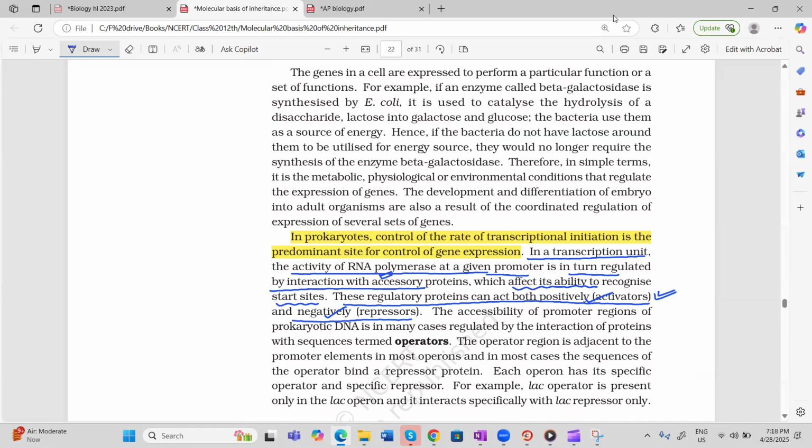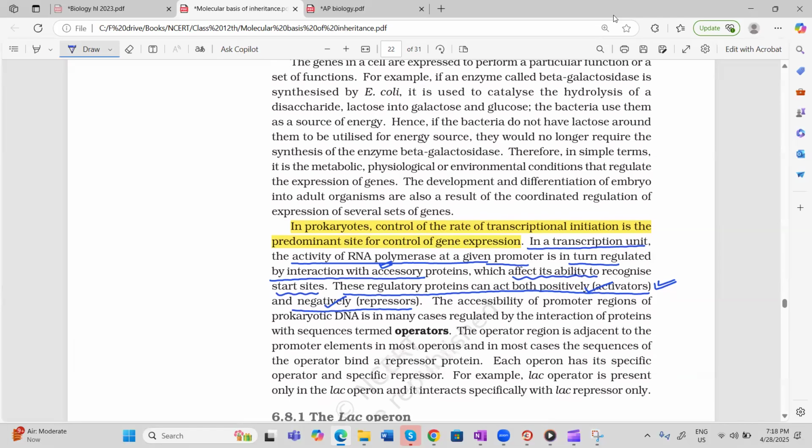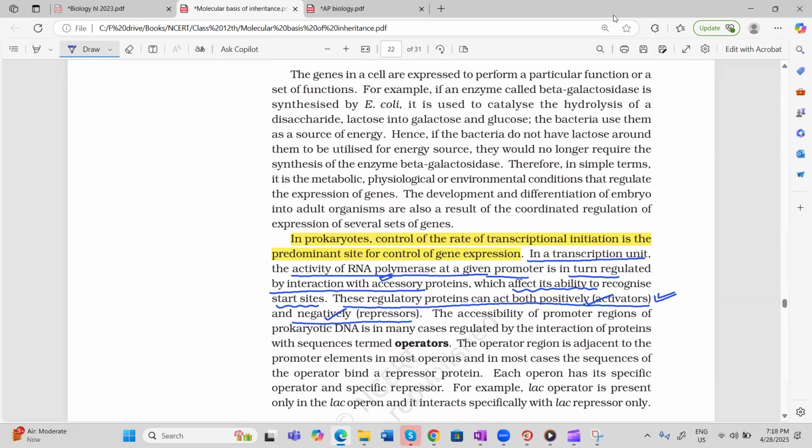Now, how do these regulatory proteins control the binding of RNA polymerase? They control the binding of RNA polymerase because they bind to a site other than the promoter site, that is the operator. Read this line carefully: accessibility of promoter region of prokaryotic DNA is regulated by interaction of protein with operator.